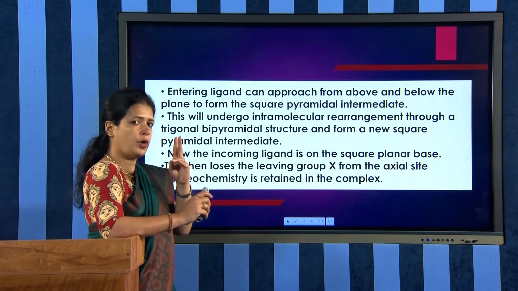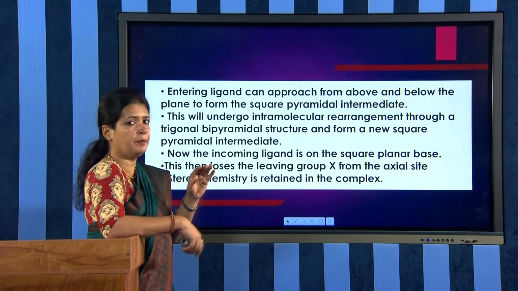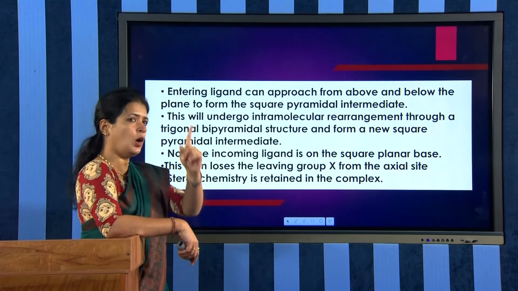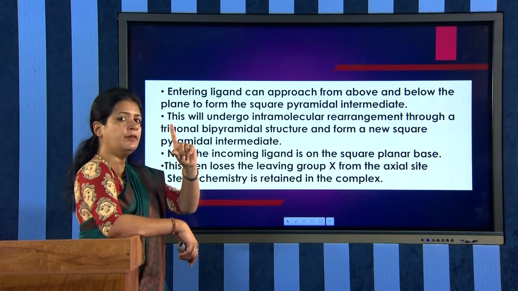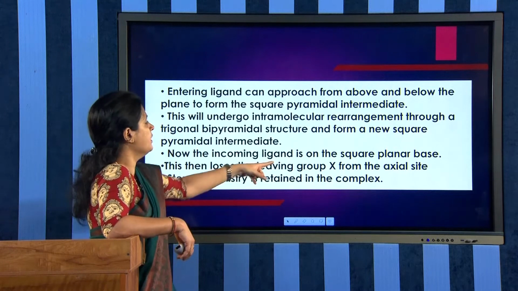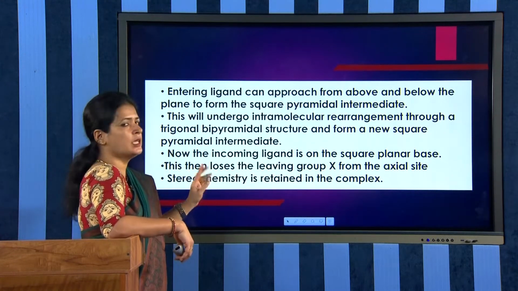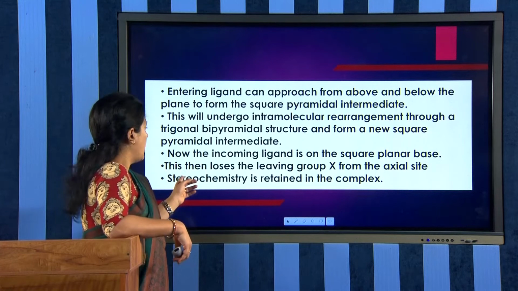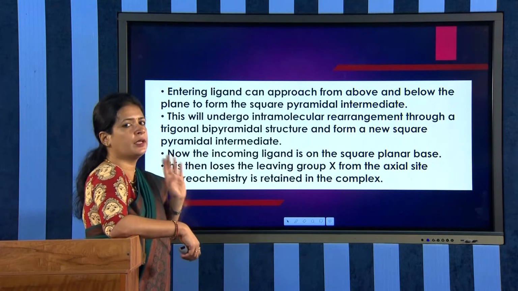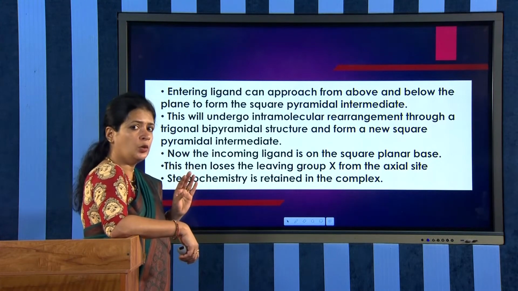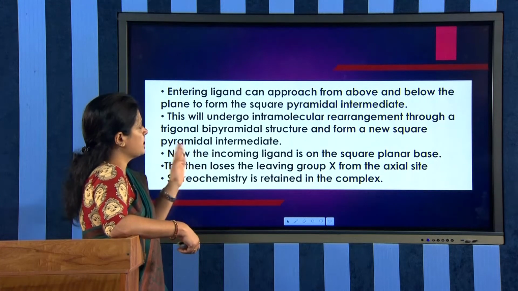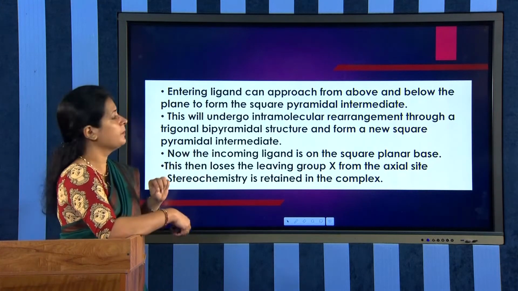Now the leaving ligand X will be in the axial position, and the complex loses the leaving group X from the axial site to form the product. Thus the stereochemistry is retained in the complex, and we can conclude that the reaction is stereospecific. So the mechanism is as explained.